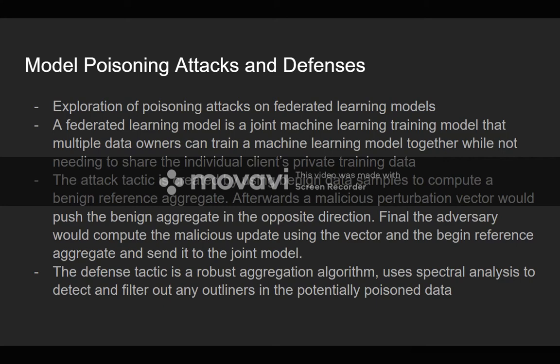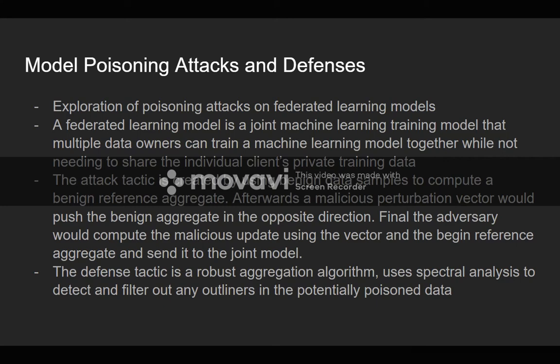The attack tactic they showed used benign data samples to compute a benign reference aggregate, something benign that would normally aid the model. But once they've created that aggregate, they would then create a perturbation vector that would try to push the aggregate in the opposite direction. Normally the benign, good data would push it in the correct direction, but they would create a different vector to push it in the opposite direction, therefore poisoning it and potentially giving the model a wrong prediction or wrong training value.